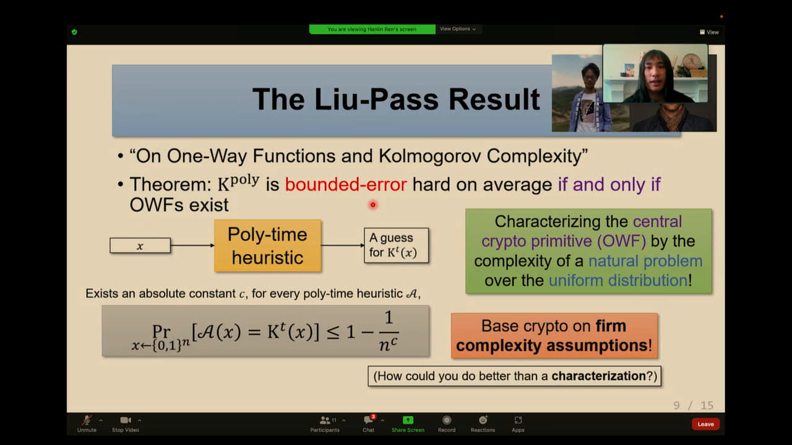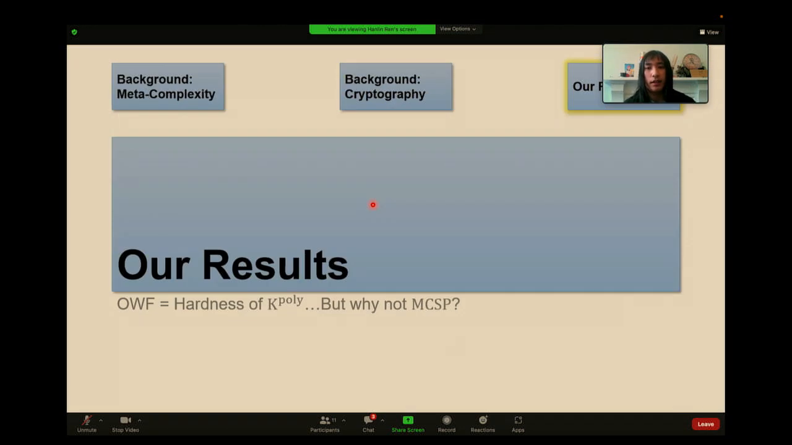So this is the Liu-Pass result. And before going into our results, I want you to keep in mind some motivations of this work. Liu and Pass showed that one-way functions correspond to hardness of K-poly. But why is it K-poly? Why can't it be MCSP, or can it be MCSP? This is one of the motivations of our results.